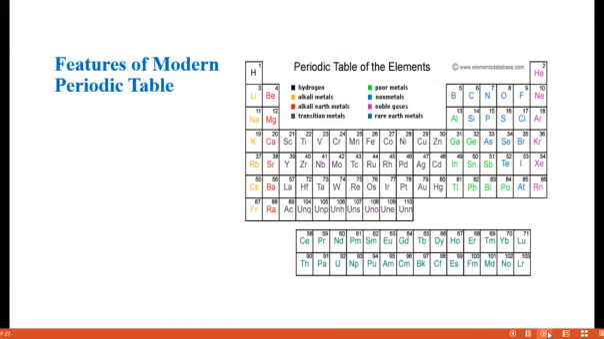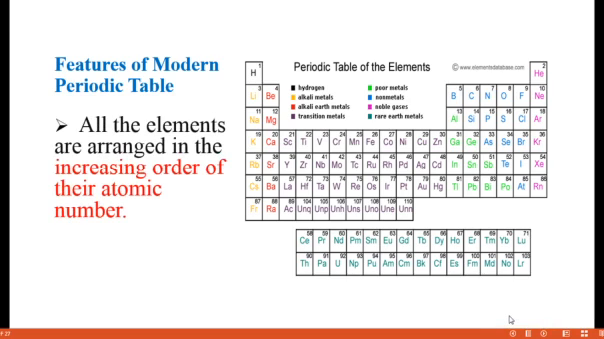So the very first point is, see here, all the elements are arranged in the increasing order of their atomic number. This is the first point. See here, first element, second element, third, fourth. So 1, 2, 3, 4, 5, 6, 7, 8, 9, 10, like that, atomic number.